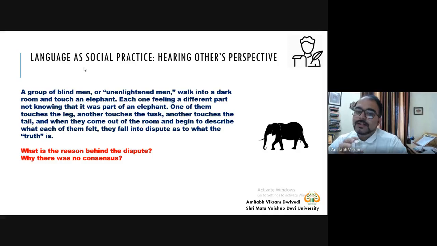In that situation, it will lead to a dispute. It will lead to a conflict, because you are not patient and you do not want to listen to another person's perspective. So that is, language is a vehicle, and when we use this metaphor of a vehicle, a vehicle we use for going from one place to another place. So we are not saying that language is a weapon, that okay, I have a language and I am going to kill you, or I have a weapon and I'm going to prove that I am right and all people are wrong. We are not saying that language is a weapon.